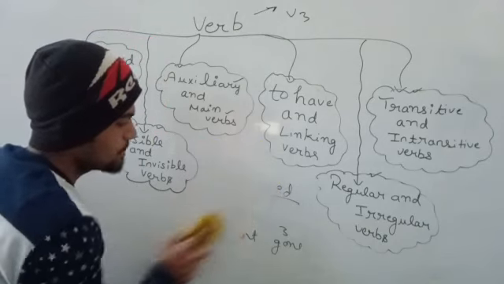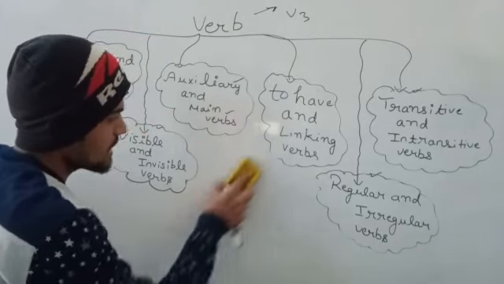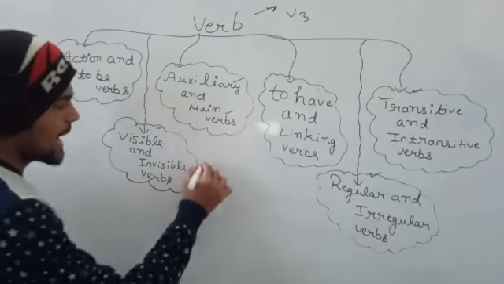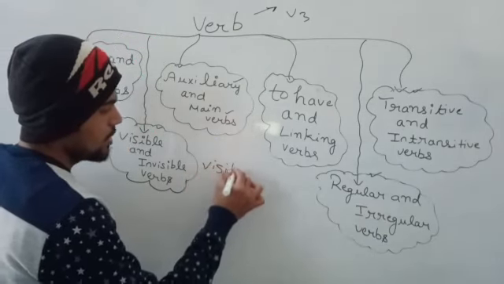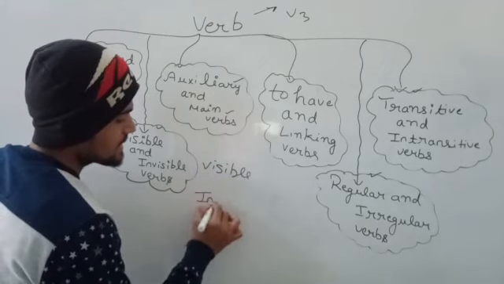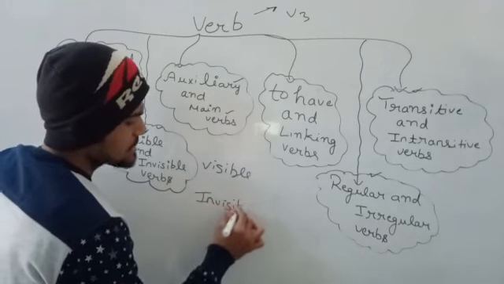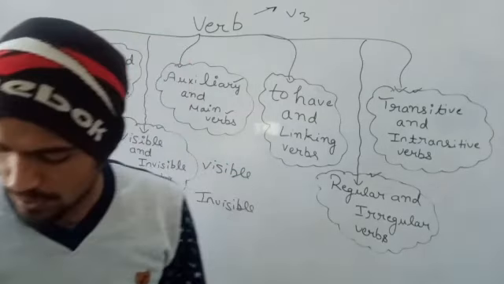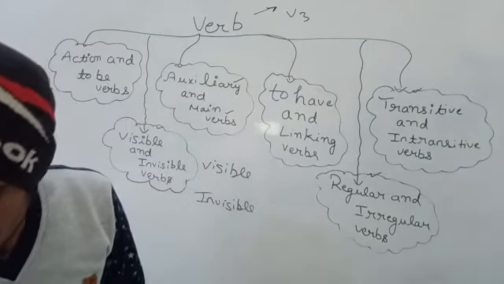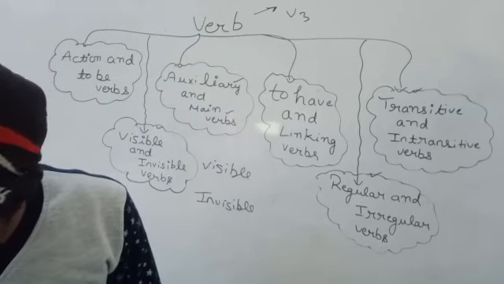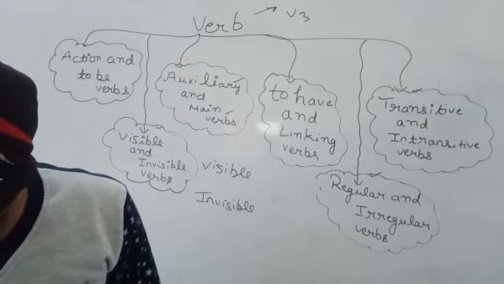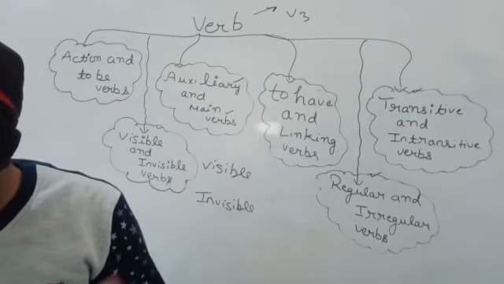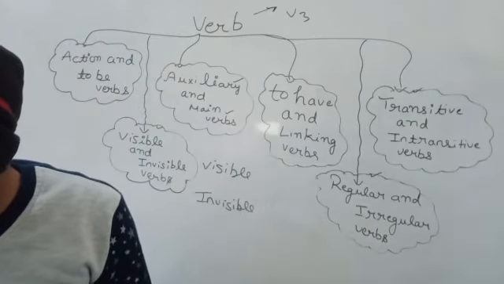So the last verbs are in front of us. What is the last verb? The last verb is very simple. It is visible and invisible verbs. It is the simplest form of verb. On page number 39, I will tell you the page number. Okay, so a visible verb shows the action that takes place in physical form and therefore can be seen.